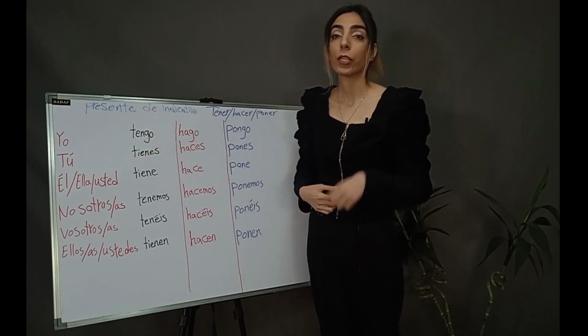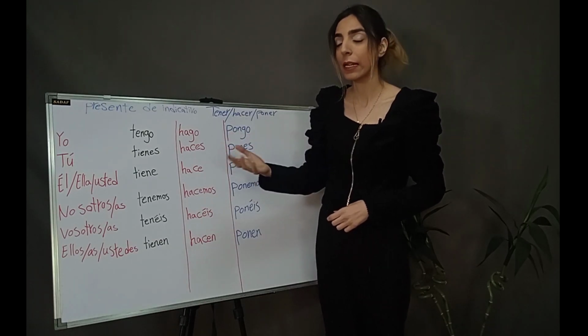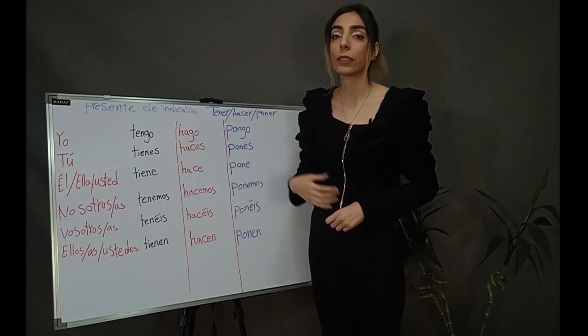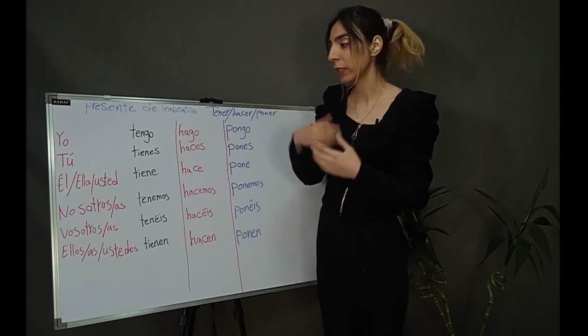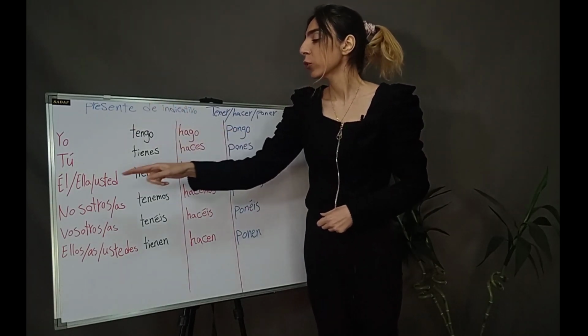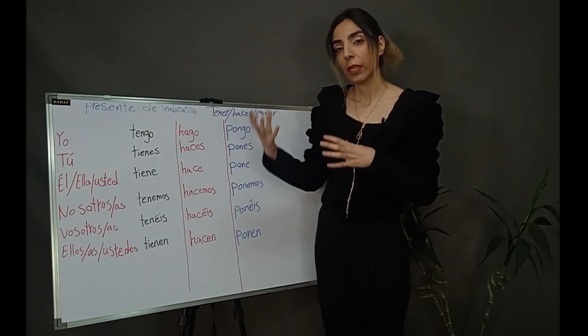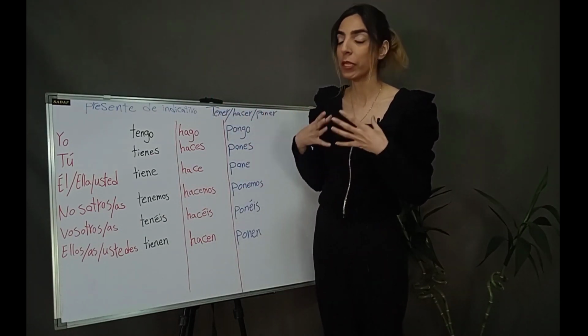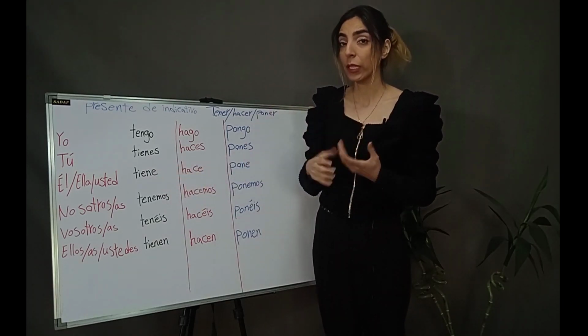Tú tienes, you have, you singular. Él tiene, he has. Ella tiene, she has. Usted tiene, you have, is the formal form of tú. Nosotros tenemos, we have, masculine or masculine and feminine with each other. Nosotras tenemos, we have, we only feminine.